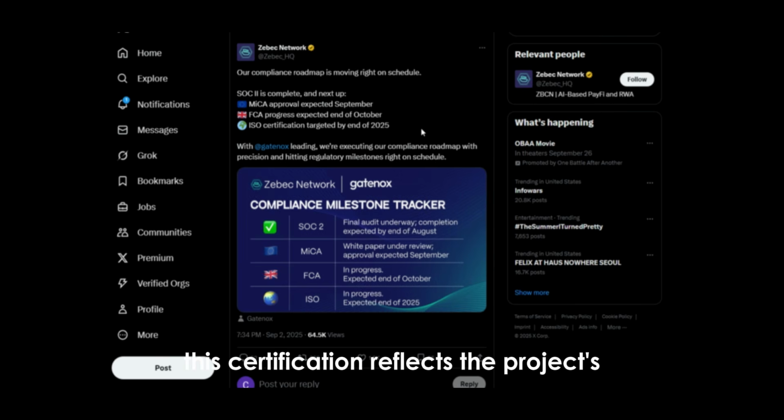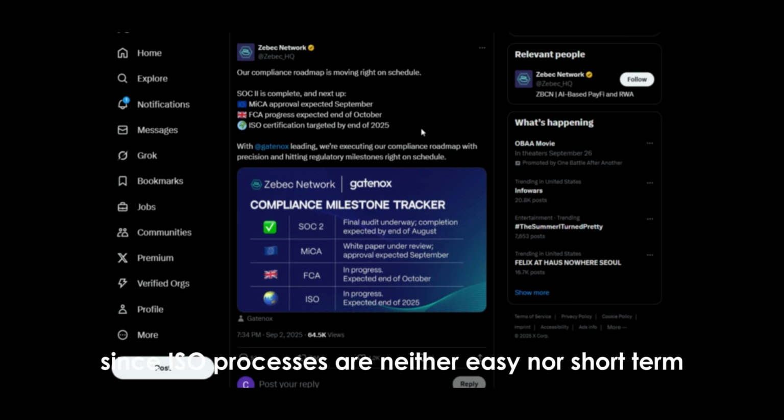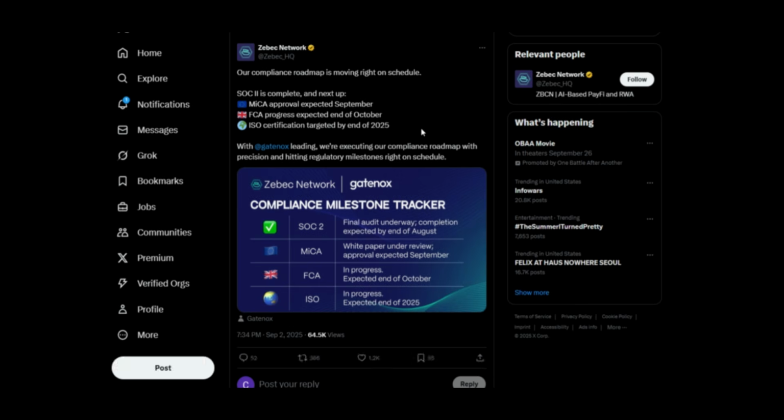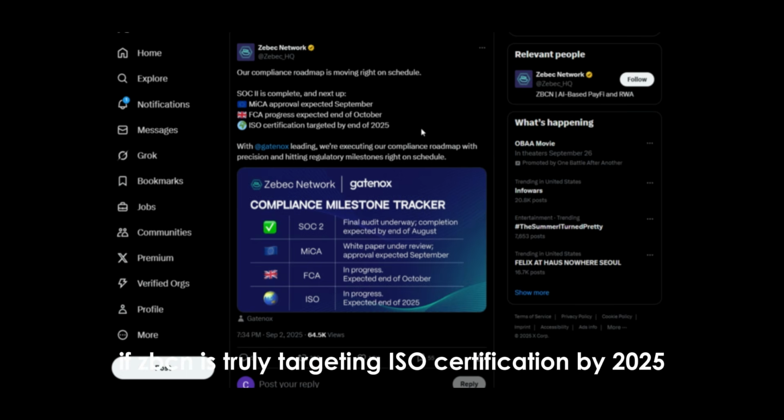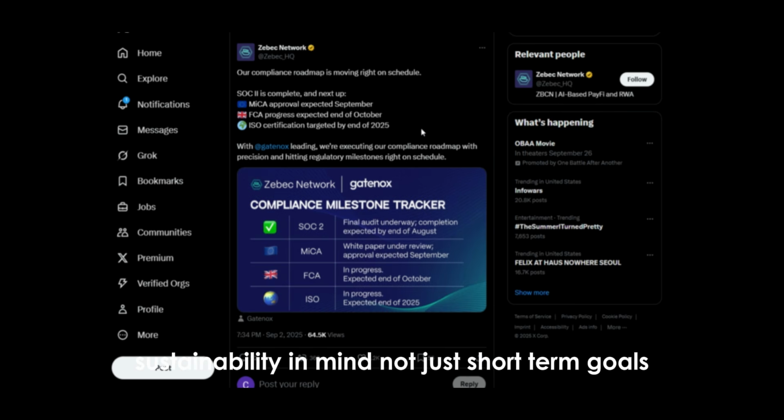This certification reflects the project's long-term vision, since ISO processes are neither easy nor short-term. If Zbcn is truly targeting ISO certification by 2025, it shows that the project is acting with long-term sustainability in mind, not just short-term goals.